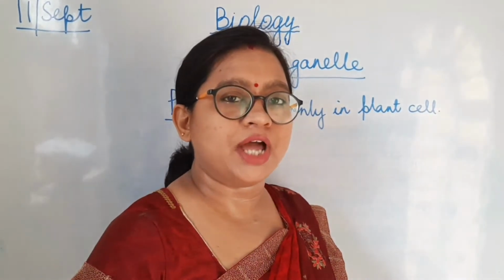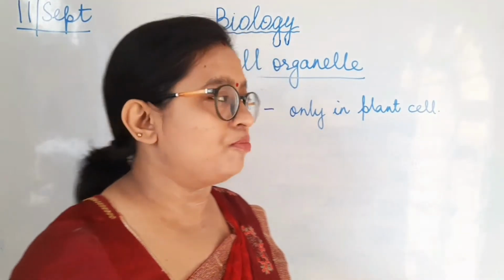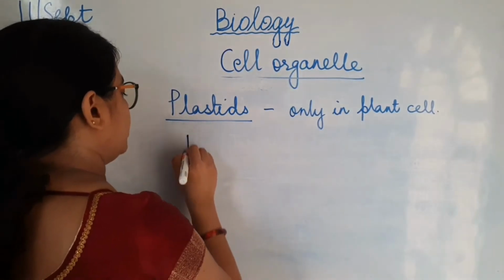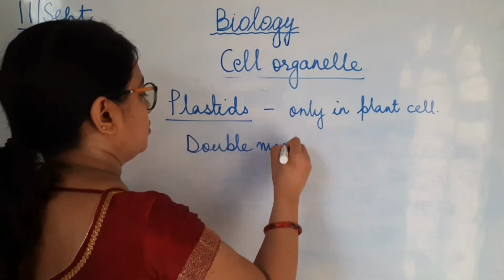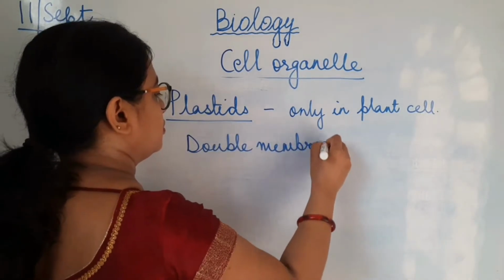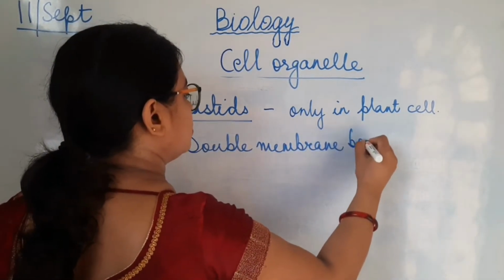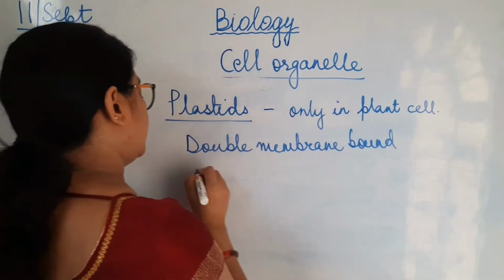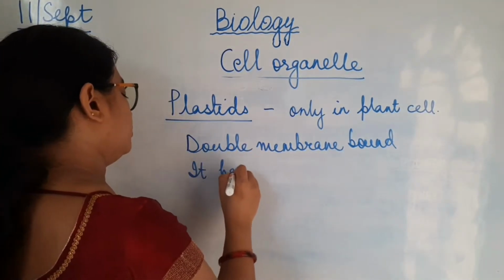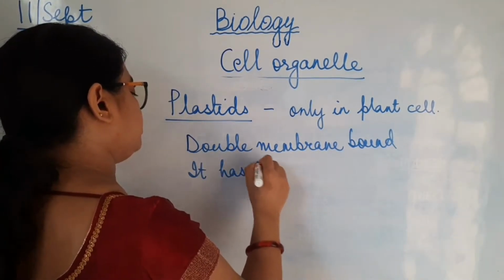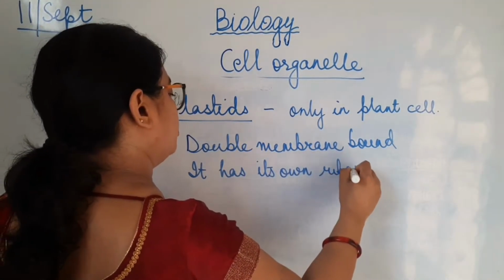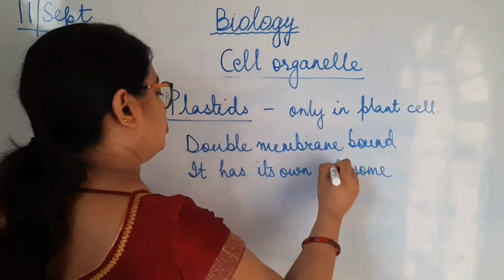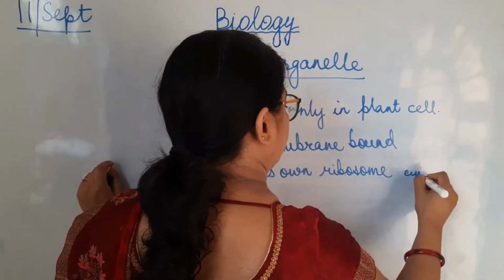If you look into the diagram, you will understand the structure of plastid. Plastids have a double membrane, and they have their own ribosome, that is protein, and DNA.